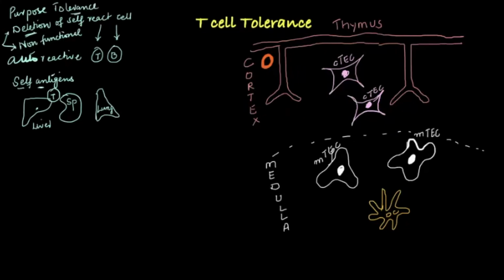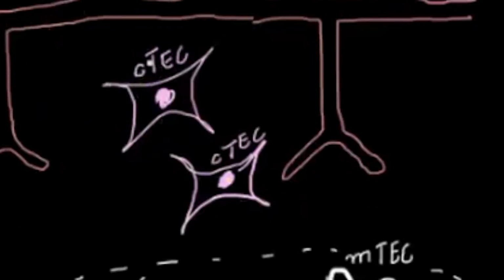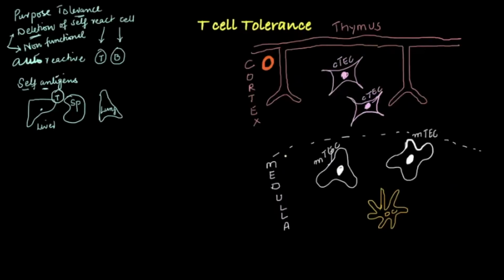Now we'll go straight to the T cell tolerance first. So here I've just drawn the thymus structure. This is the cortex part of the thymus. This is the medulla of the thymus. Inside the thymus there are specialized cells. In the cortex, these cells are called cTECs: C is for cortical, T is for thymus, E is for epithelial cells, cortical thymic epithelial cells. So these two cells are cortical thymic epithelial cells. Below this white line, down here is the medulla, and these are mTEC, medullary thymic epithelial cells.